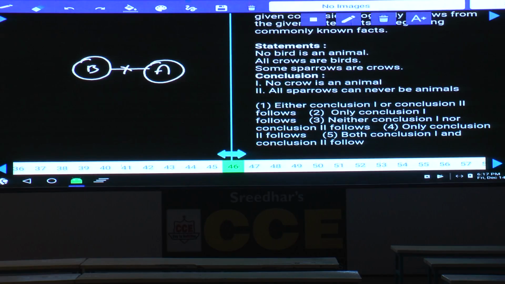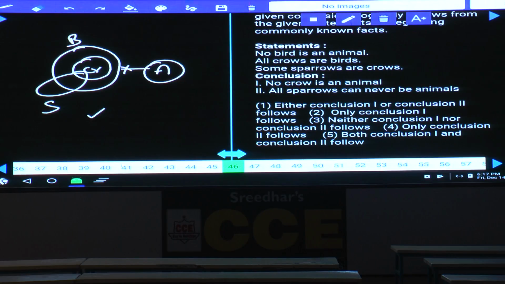Next one, all crows are birds. No bird is an animal and all crows are birds. These are the crows. All these crows are birds, and no bird is an animal. And some sparrows are crows, which can be written like this. Then what is the first conclusion here? No crow is an animal.